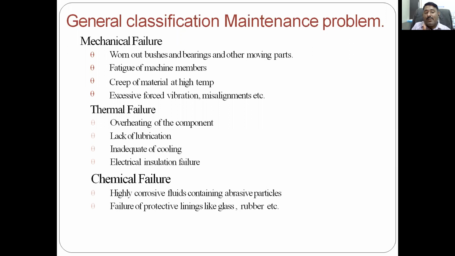Based on this, the cooling rate desired is determined, and if your cooling rate is not proper, then ultimately overheating will occur, and further friction and failure. Electrical insulation failure: the insulator is there and working as per the requirement, but if there is a failure in the insulation itself, definitely it is due to thermal failure. These are some examples of thermal failure cases. Let us move further to chemical failure.